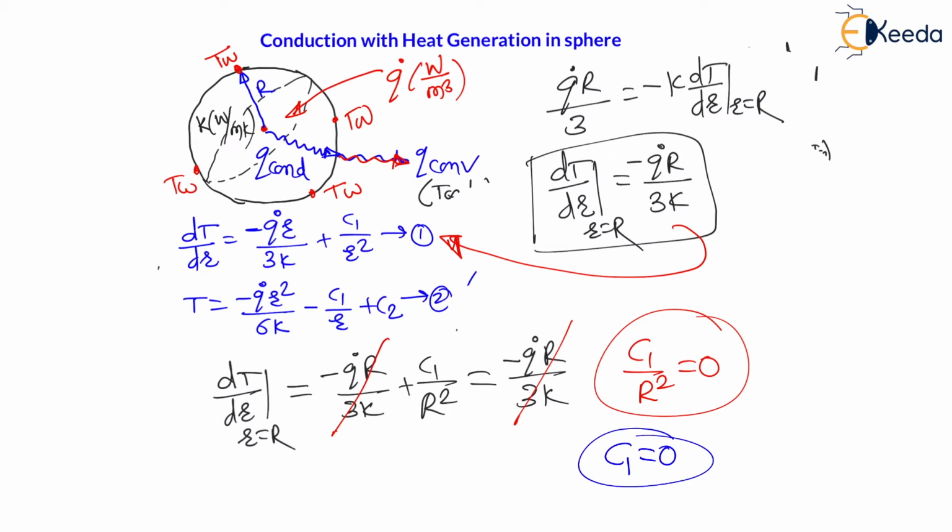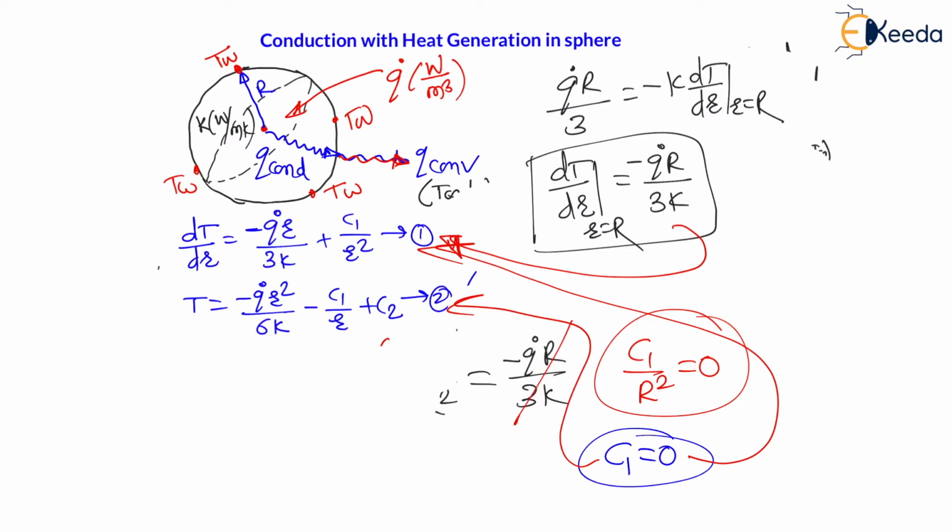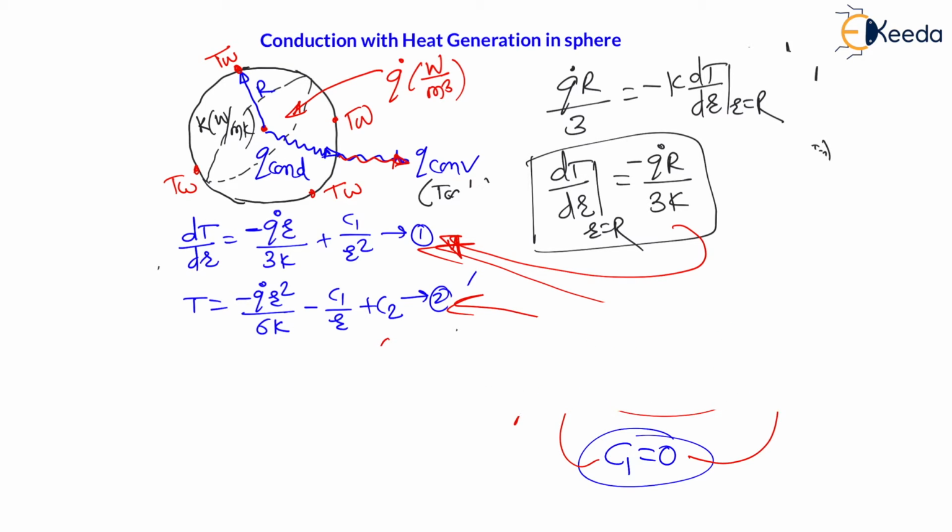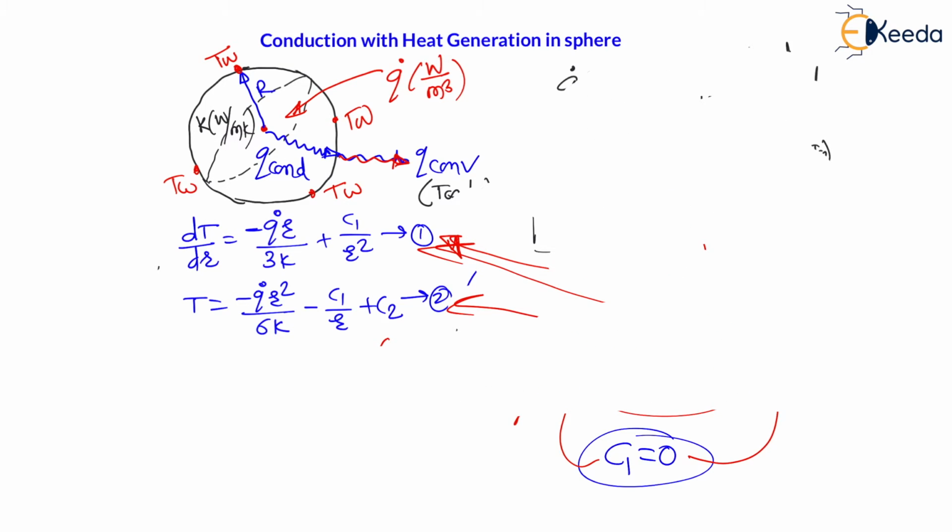And my dear students, let us put this first integration constant c1 in equation number 1 and in equation number 2, right? So if I put this c1 is equal to 0 in both expressions, this c1 divided by r square complete term will become 0, and c1 divided by r will also become 0, right?